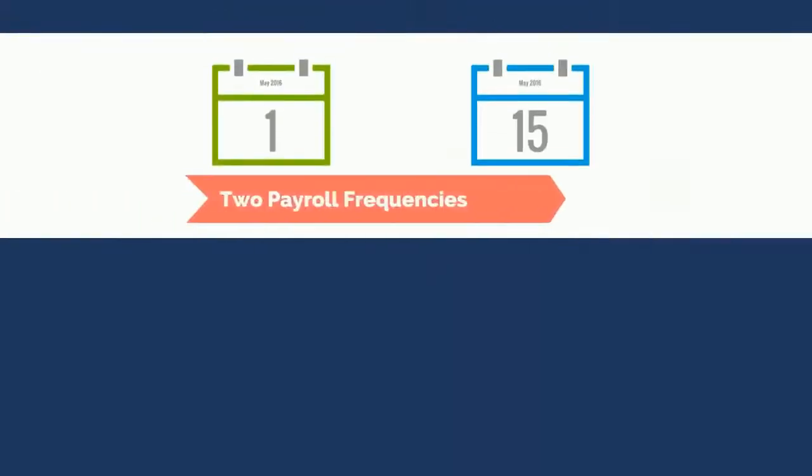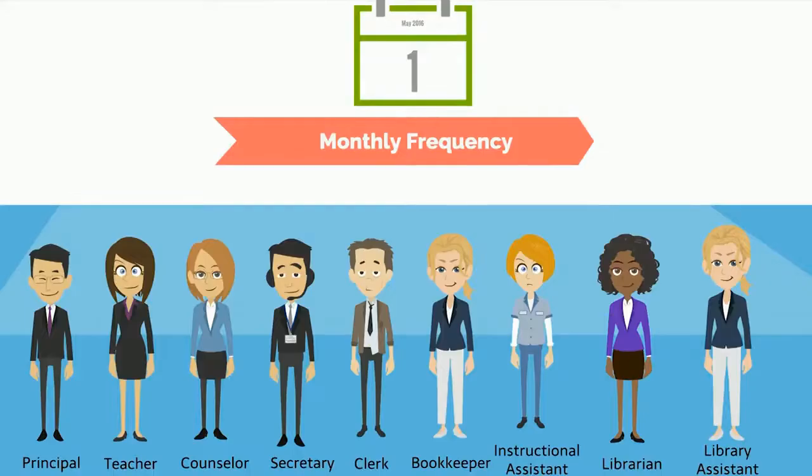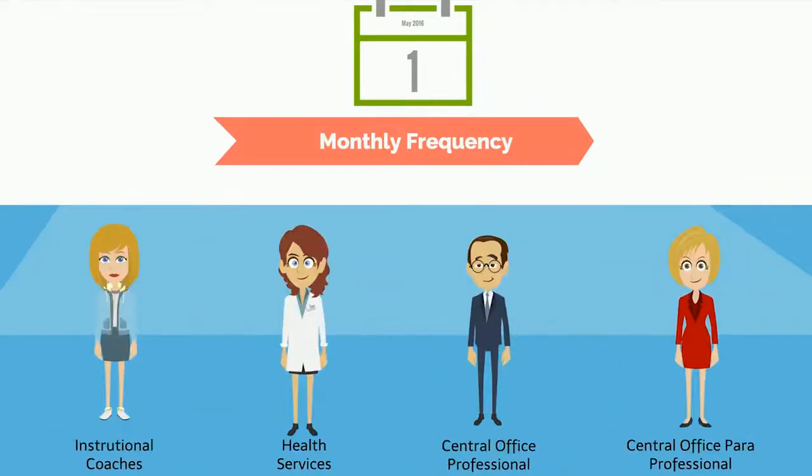SAISD has two payroll frequencies based on your job. Monthly employees are normally paid on the fourth Wednesday of every month. They include principals, teachers and counselors, secretaries, clerks, and bookkeepers, instructional assistants, librarians and library assistants, instructional coaches, health services, and central office paraprofessionals and professionals.